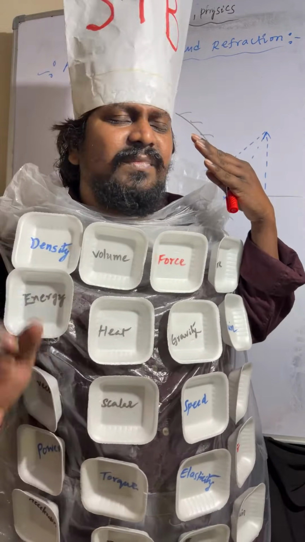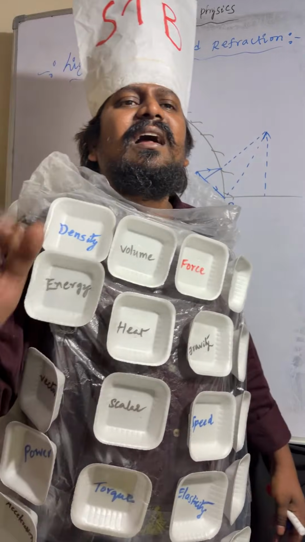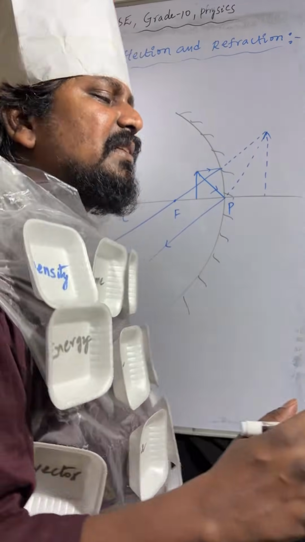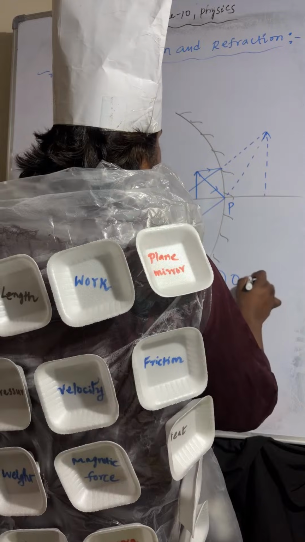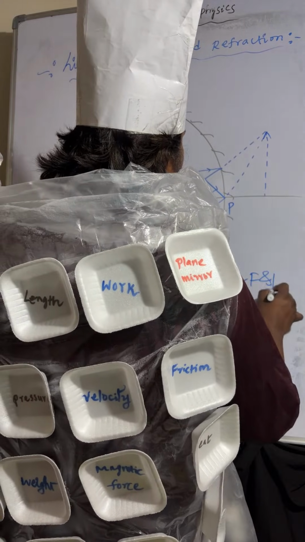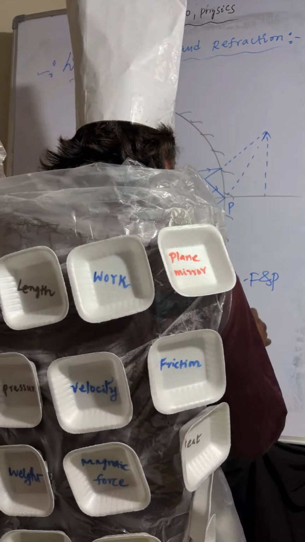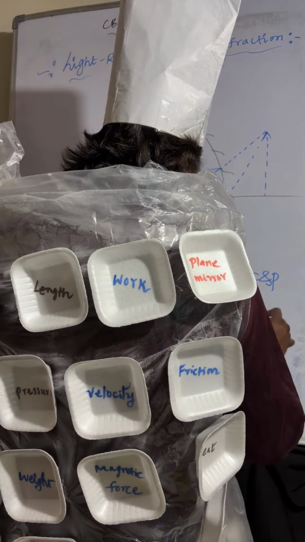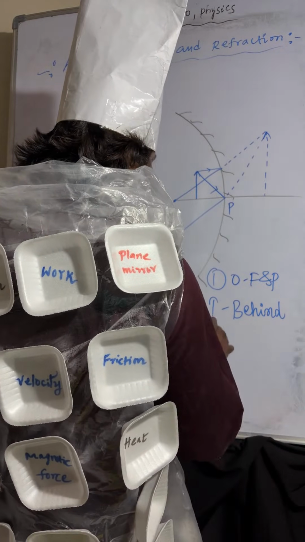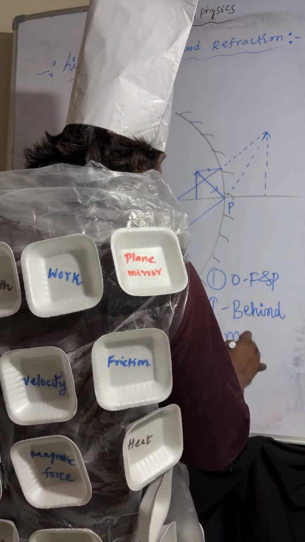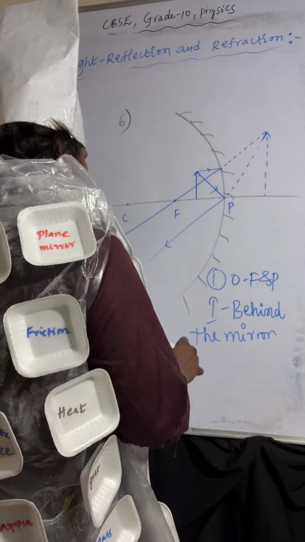Object is placed between F and P. Image will form behind the mirror.